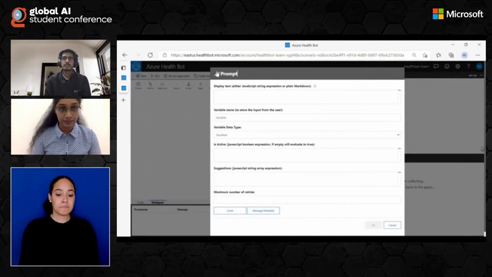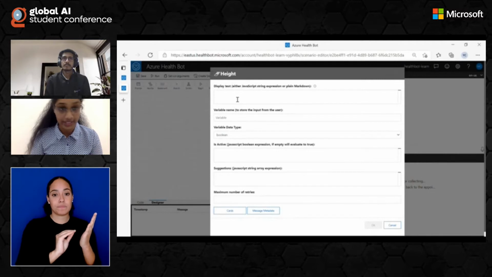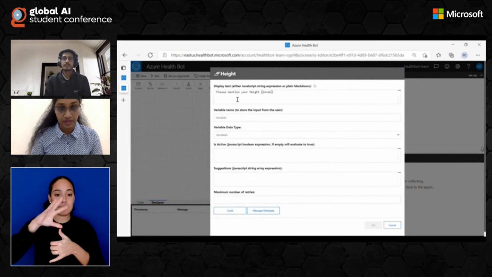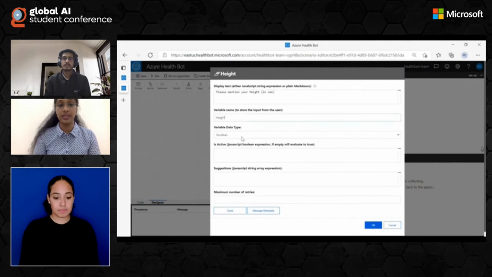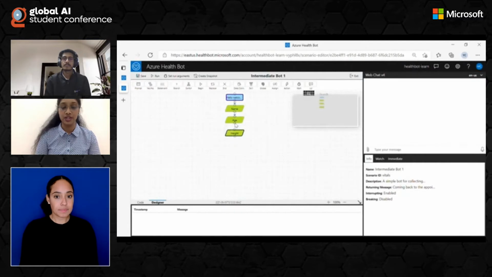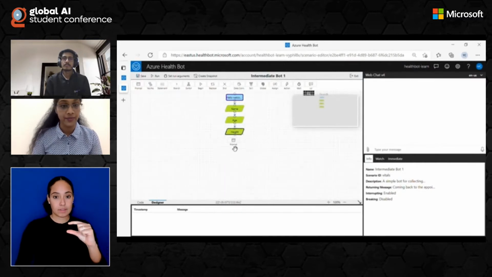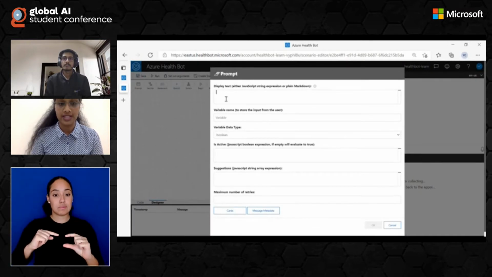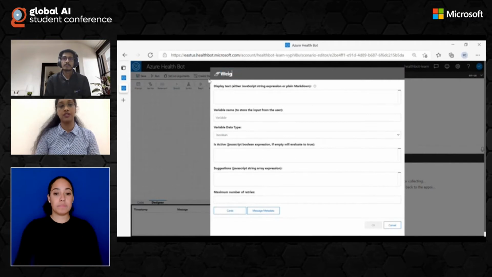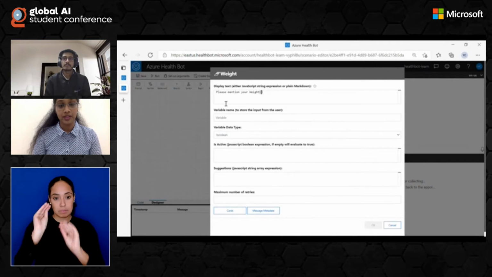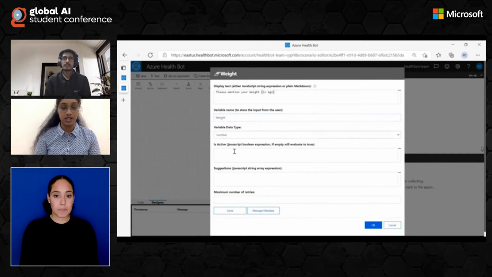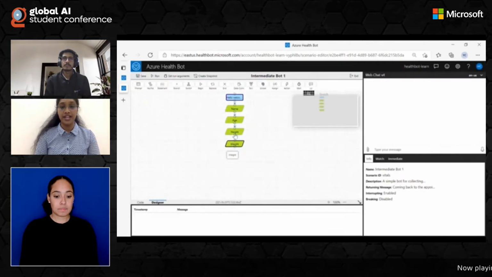Next comes the height. Here I'm asking them to mention their height in the box, and I'll be giving the variable name as height. Since height is measured in number, I'll be giving the data type as number. Same for the weight as well. Once I name the prompt box as weight, I'll be asking them to mention their weight in kgs. The display text is something that's going to be displayed for the users when they will be using this particular bot. And we will give the data type as number again.